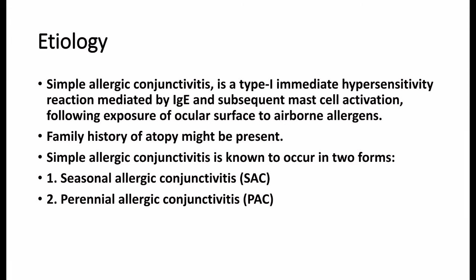Etiology. Simple allergic conjunctivitis is a type 1 immediate hypersensitivity reaction mediated by IgE, that is immunoglobulin E, and subsequent mast cell activation following exposure of the ocular surface to airborne allergens. Family history of atopy or allergy might be present. Simple allergic conjunctivitis is known to occur in two forms. 1. Seasonal allergic conjunctivitis, short form SAC. 2. Perennial allergic conjunctivitis, short form PAC.